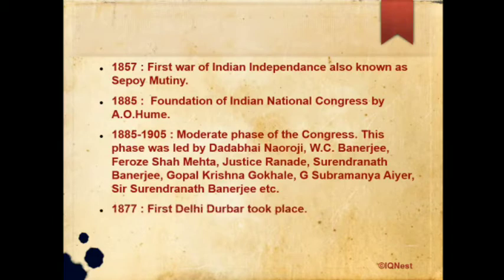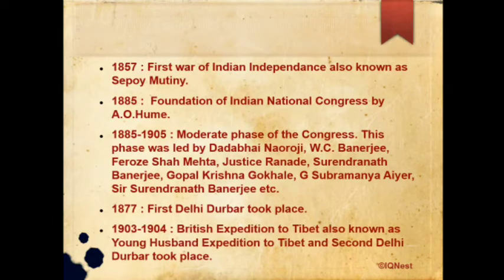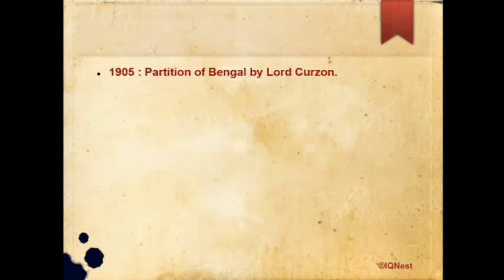And in 1877, the first Delhi Durbar took place. From 1903 to 1904, the British expedition to Tibet, which is also known as the Younghusband Expedition to Tibet, and the second Delhi Durbar took place. So these are the events which happened from 1903 to 1904. The next point, the partition of Bengal by Lord Curzon, happened in 1905.